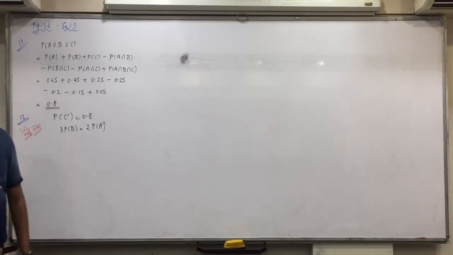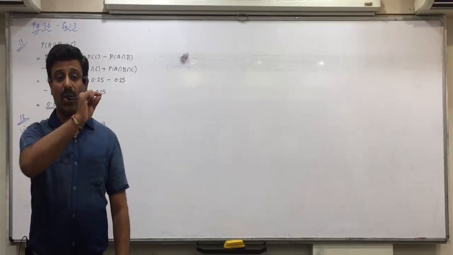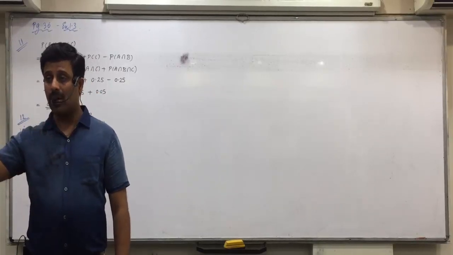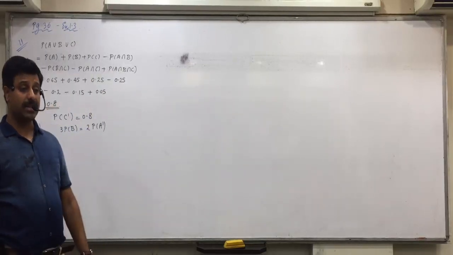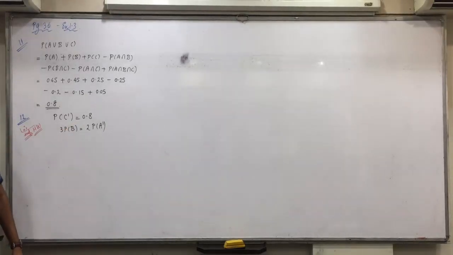I told you yesterday also in the P(A) plus P(B) plus P(C) formula, either you express all the three in terms of P(A), or in terms of P(B), or in terms of P(C). Here P(C complement) is 0.8, so what will be P(C)? 0.2, that we already know, means only P(A) and P(B) remain. Either express both in terms of P(A) or both in terms of P(B).